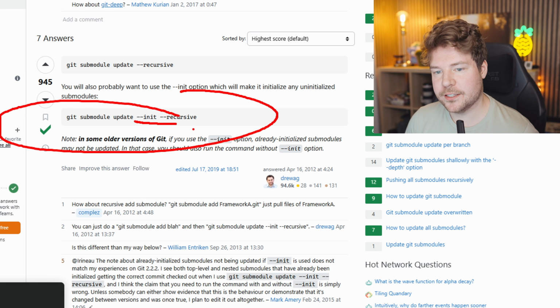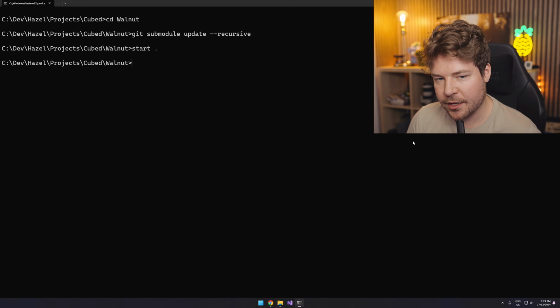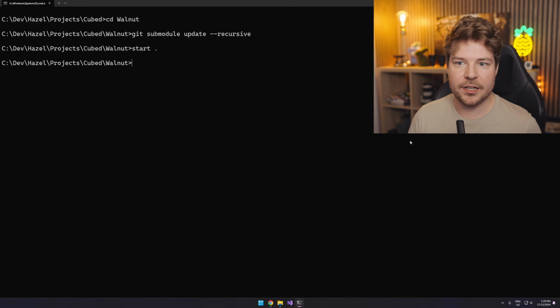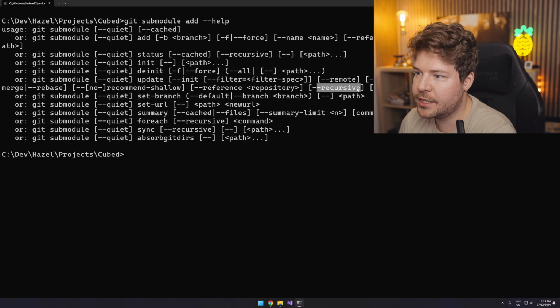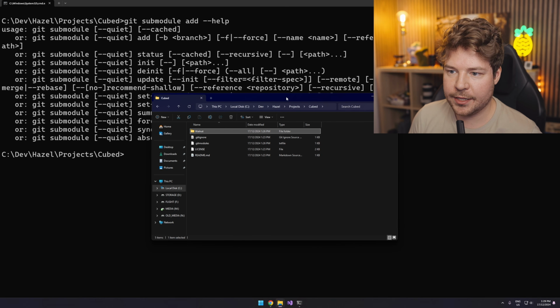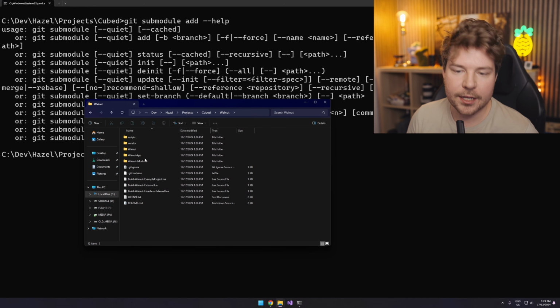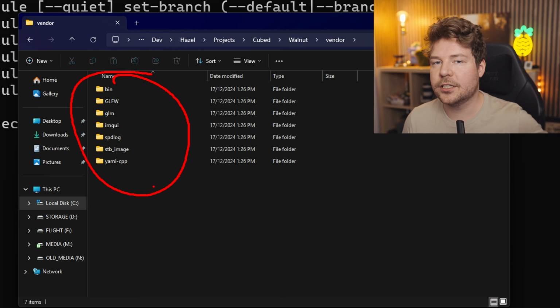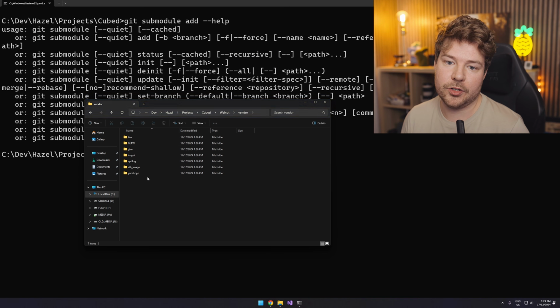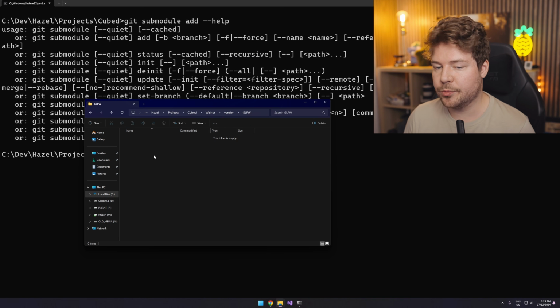Okay, so I always forget this whole init situation, but basically there's nothing to update because they haven't been initialized yet. So what we want to do is git submodule update, recursive, yes, but we also need to do init, which is over here. Basically, the idea is that inside our repository, we have Walnut, and then we have vendor, which has all of these other dependencies that Walnut itself has, and they're also all submodules. So for example, GLFW is a submodule, but if we go into it, it's empty because we haven't actually recursively initialized and pulled all of those submodules within our Walnut submodule.